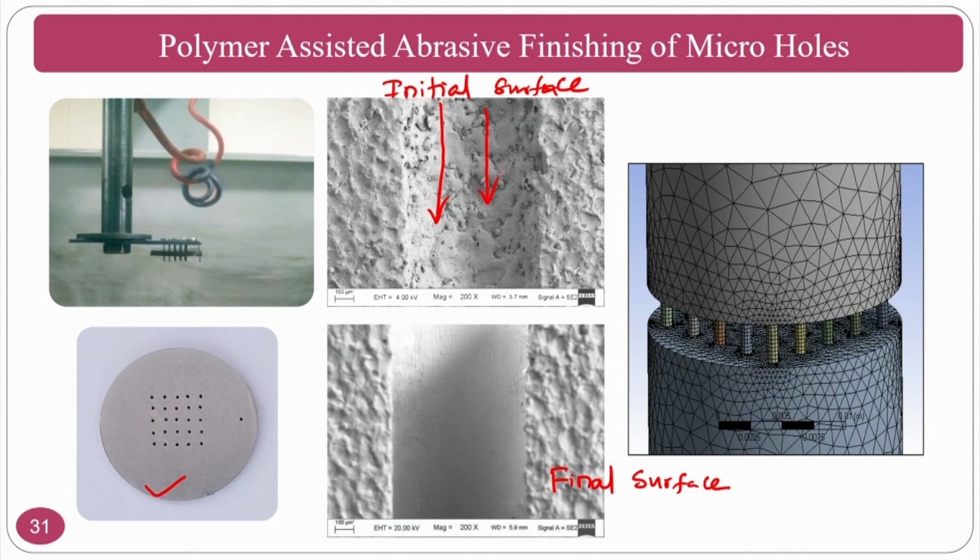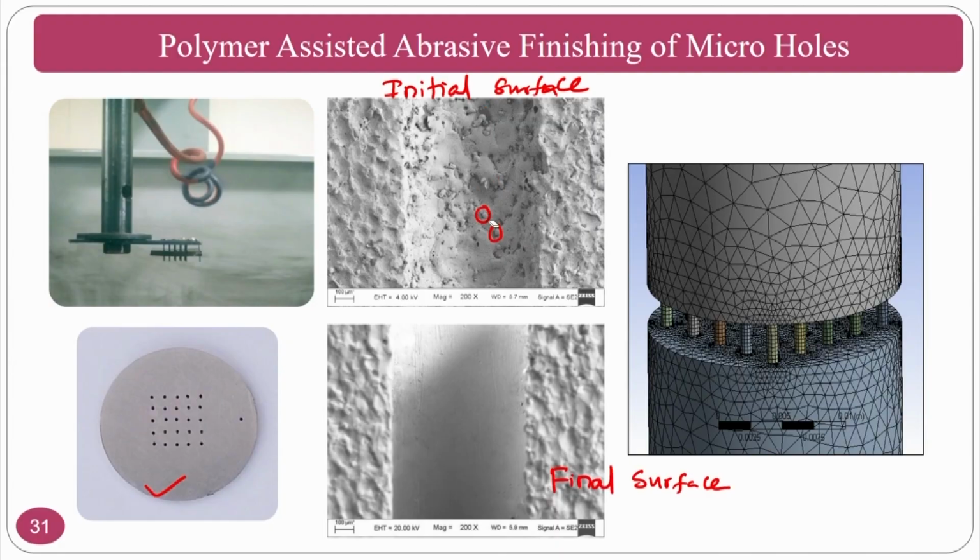What will happen? This drug will carry these spheroid particles, and at the same time this is metallurgically contaminated. You have seen the surface integrity of any particular surface is most important, because surface roughness along with surface metallurgy is important. Neither surface roughness is good in the initial surface, nor surface metallurgy.